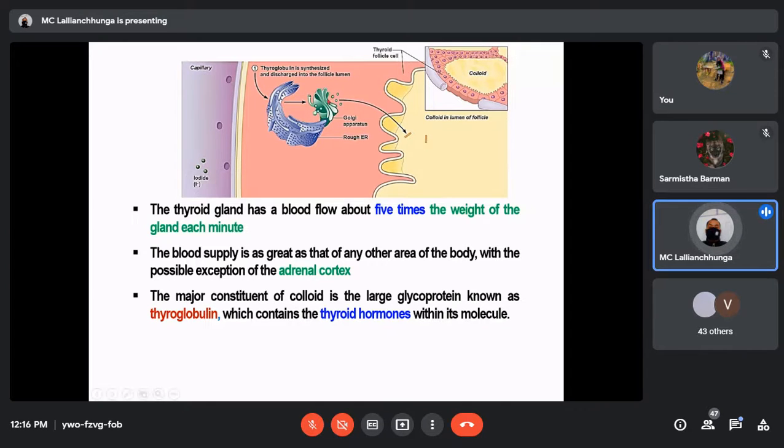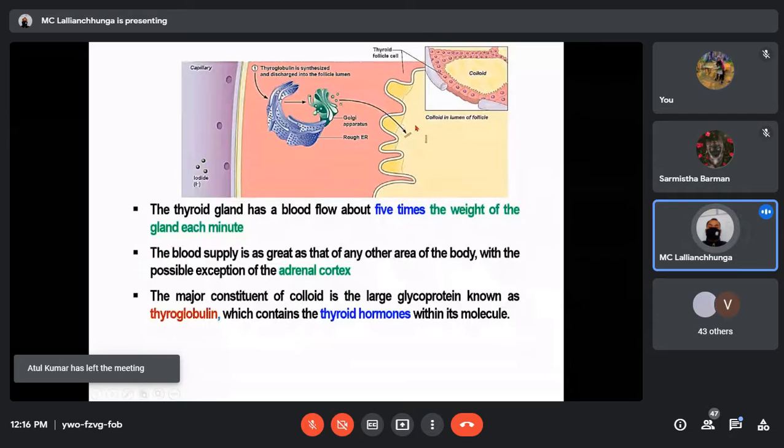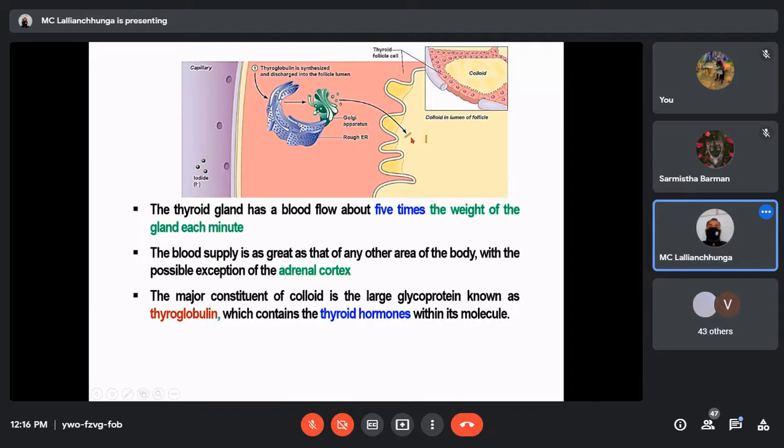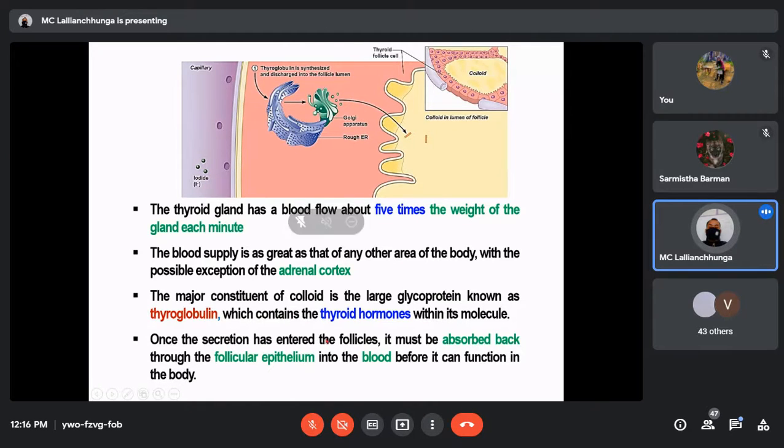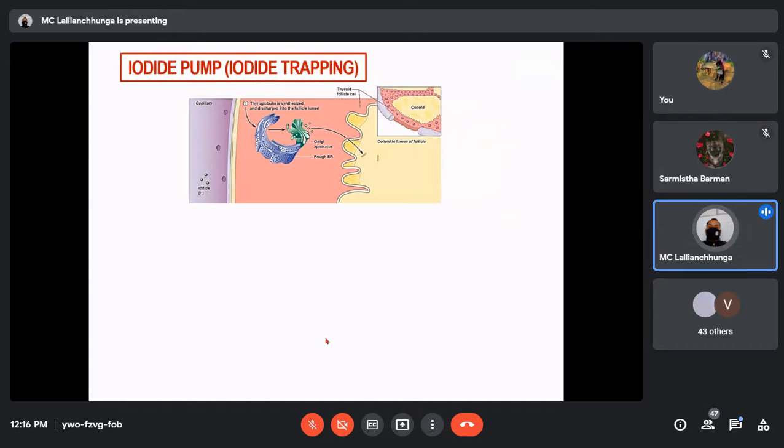So as you can see from here, this is how thyroglobulin is synthesized. Thyroglobulin is a glycoprotein, so the protein has to be synthesized in the ribosomes of the rough endoplasmic reticulum by transcription and then translation. Then from the Golgi apparatus, vesicles will be formed, and by exocytosis it will enter the colloid, so that thyroglobulin will be available inside the colloid. The secretion part we will discuss afterwards. That is how thyroglobulin is synthesized and stored inside the colloid lumen of the follicle.